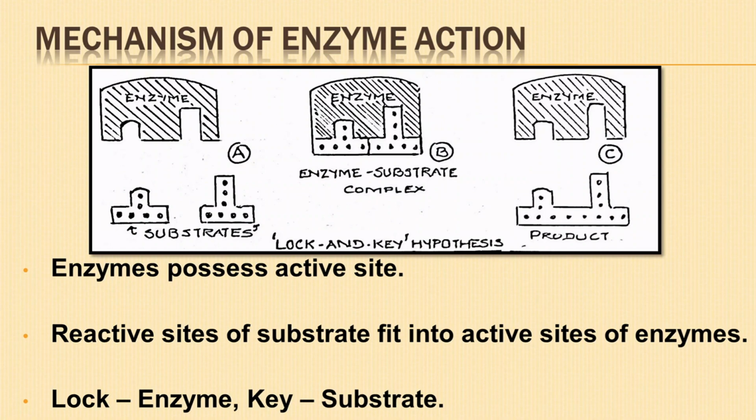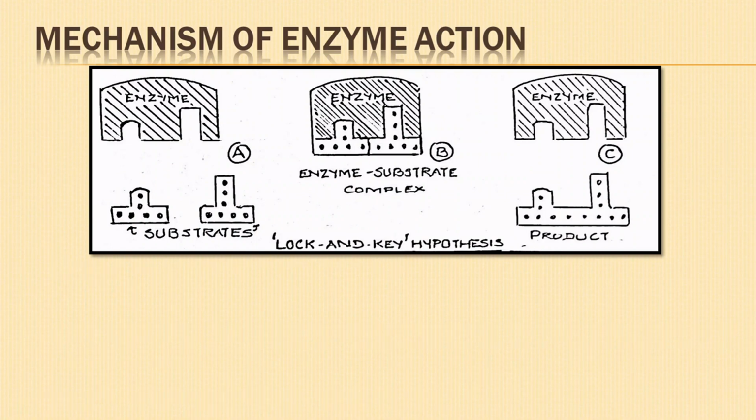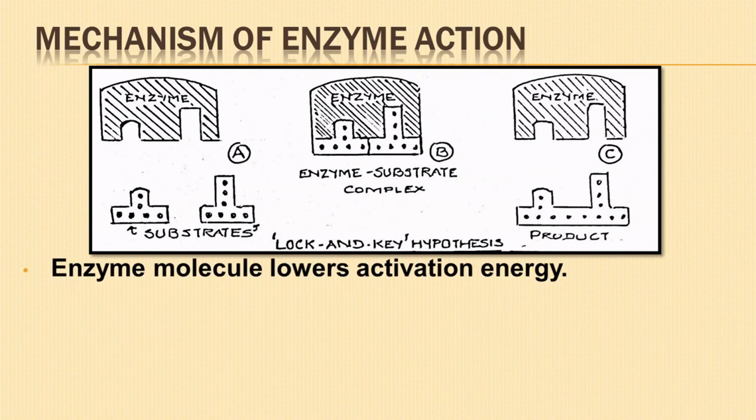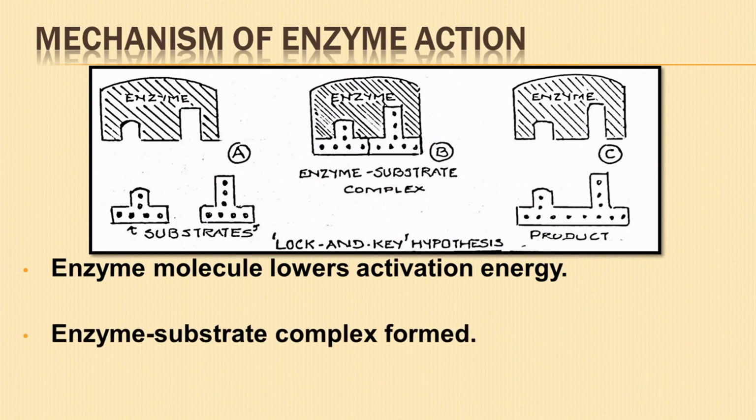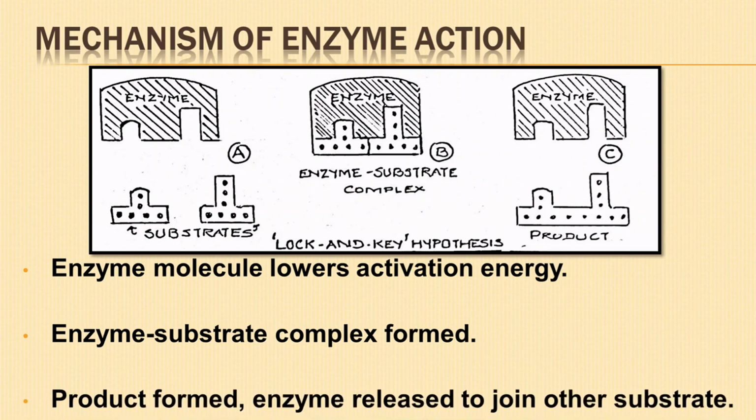Enzyme represents the lock and the substrate represents the key. The enzyme molecule lowers the activation energy. The substrate and the enzyme together are known as the enzyme-substrate complex. Once the product is formed, it leaves the enzyme surface as it can no longer fit into the active site. The enzyme molecule is now free to join with another substrate molecule.